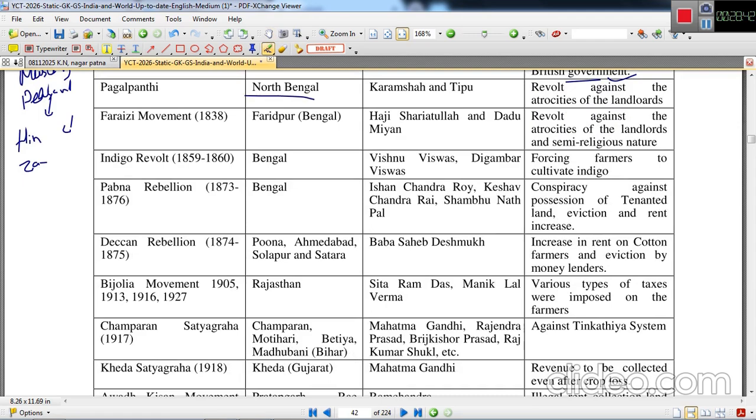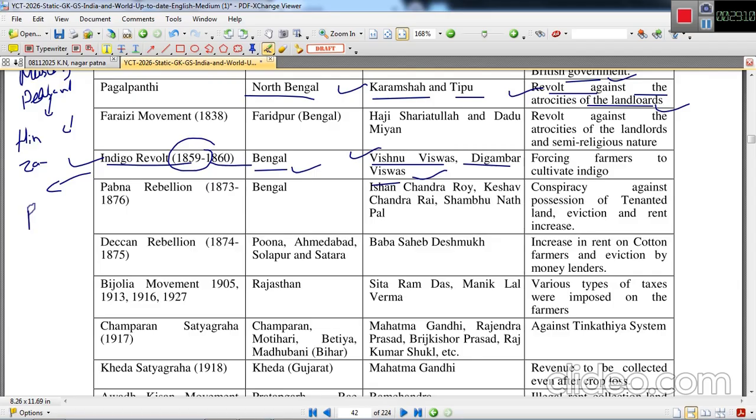The next is Pagalpanthi movement. This was started in North Bengal by Karam Shah and Tipu. The reason was revolt against the atrocities of the landlords. Indigo Revolt of 1859-1860. This took place in Bengal. The two brothers, Vishnu Biswas and Digambar Biswas, were the leaders, and they were against this particular practice of growing indigo forcefully by planters.